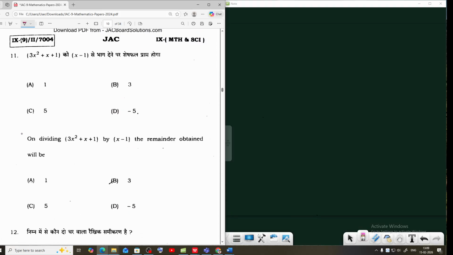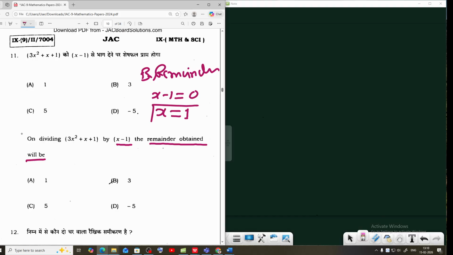Next, question number 11. Dividing 3x square plus x plus 1 by x minus 1, find the remainder. By the remainder theorem, first we set x minus 1 equal to 0. That means x equal to 1.